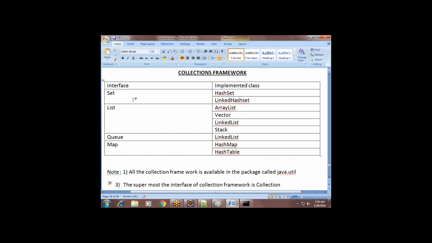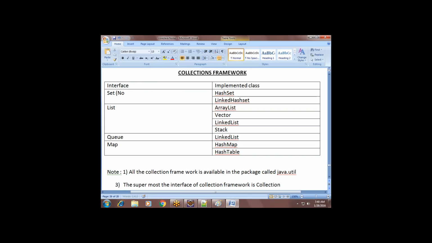Okay. So now let us see what the differences are between Set, List, Map and Queue. Then we will go for these classes later. Right. Set is an interface which allows you to store values like an array, but it does not allow duplicate values.